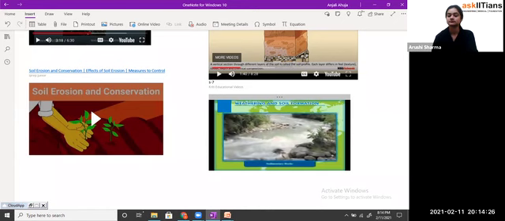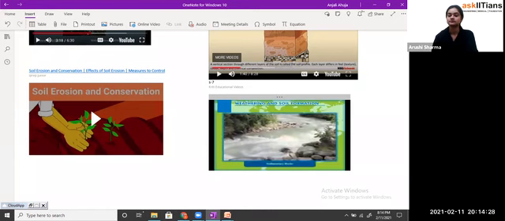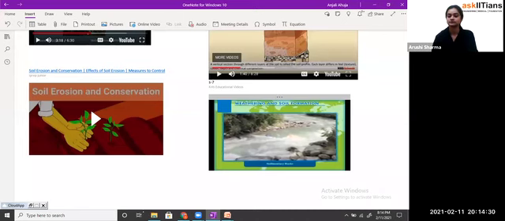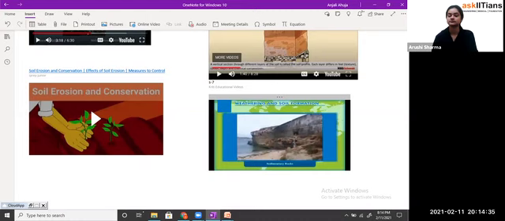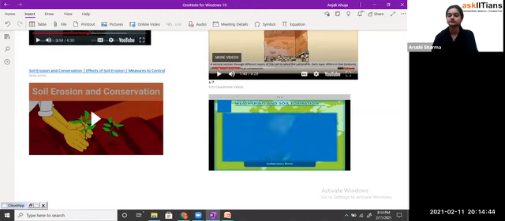These tiny particles are transported by agents of nature like rivers or winds and are deposited at certain places. The deposition of such materials occurs in layers. That is why they are called stratified or sedimentary rocks.